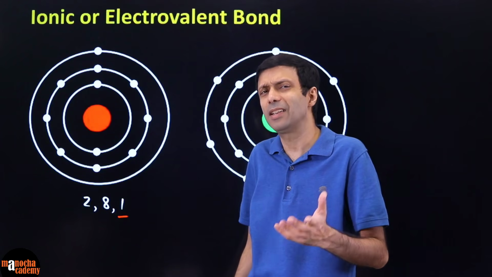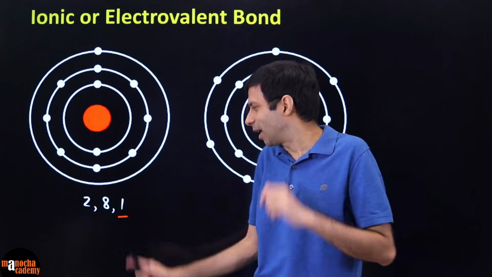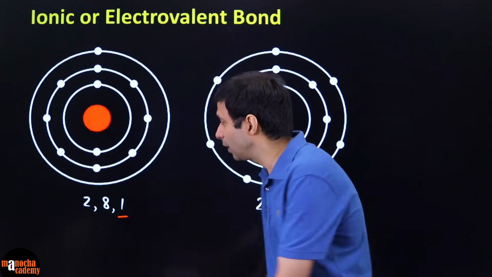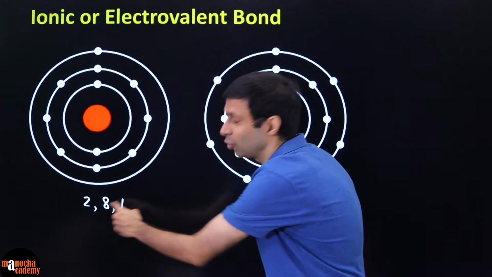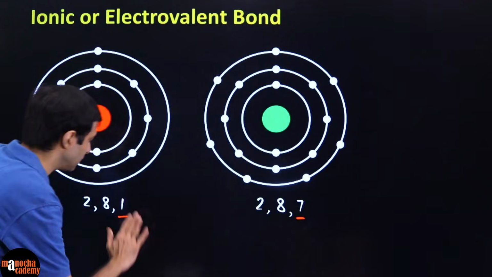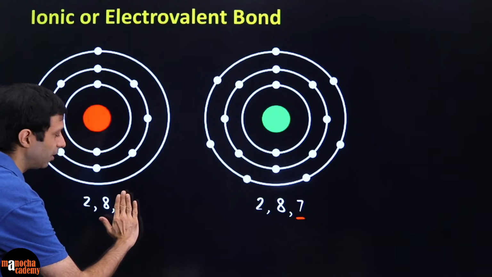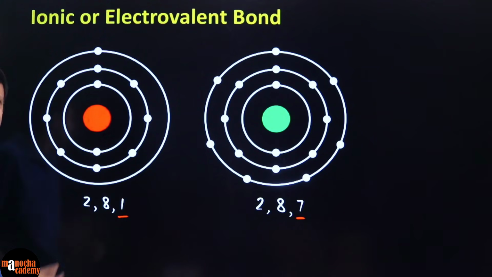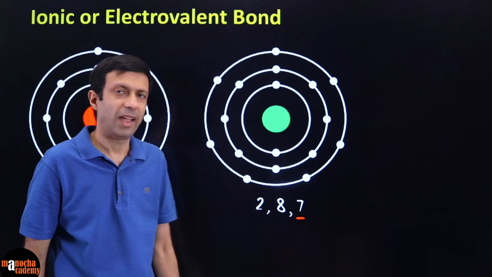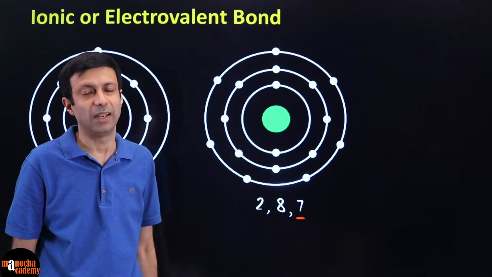So he says, rather than doing that, I'm going to be smart and give away my last electron, the valence electron. Because if he gives it away, he's going to become 2, 8. Do you guys agree? If this guy gives away his electron, he's going to be 2, 8. 8 means stable, octet.